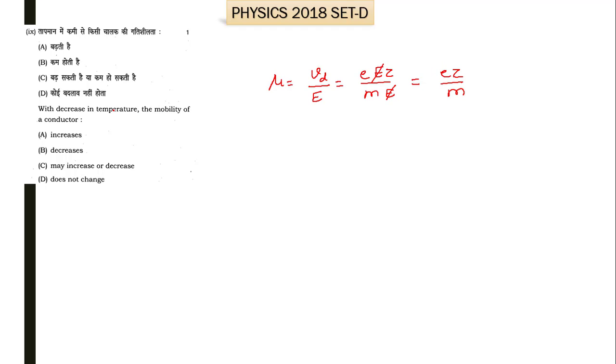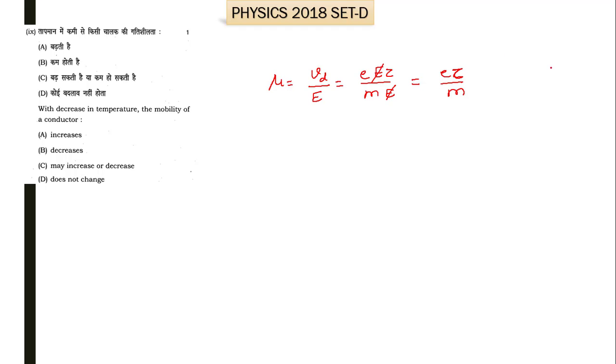Now here it is saying that temperature decreases, and we know that as temperature changes, this tau, that is relaxation time, will also change. As temperature increases, relaxation time decreases. As temperature decreases, relaxation time increases.